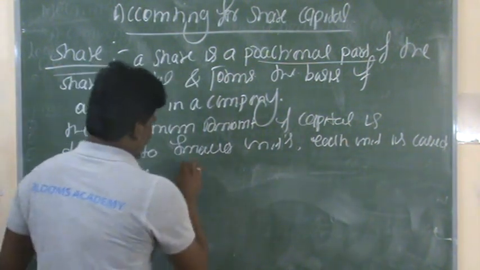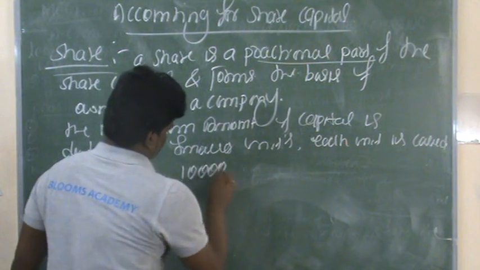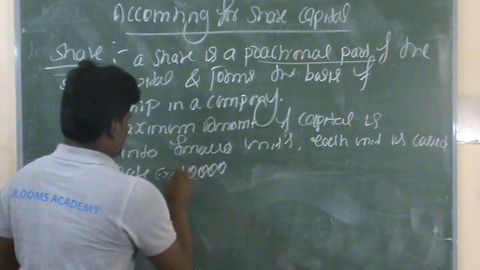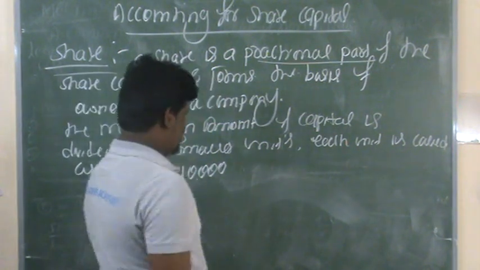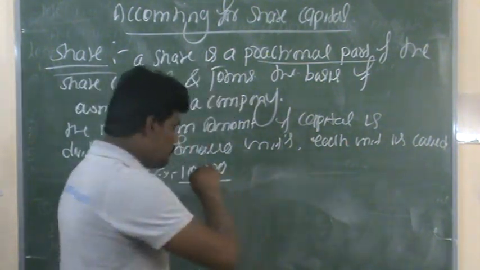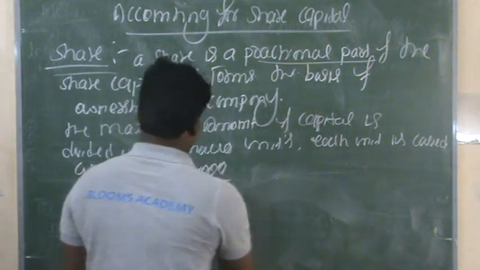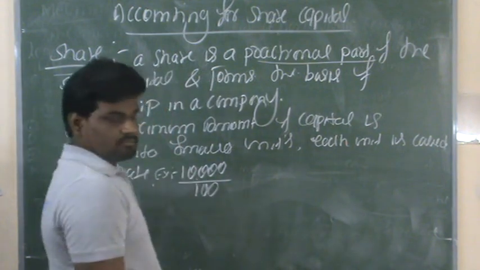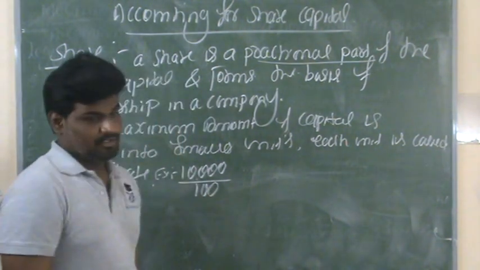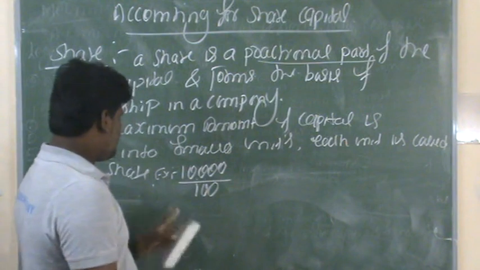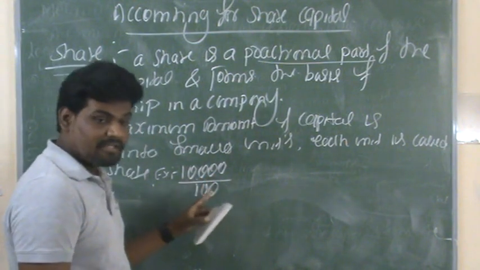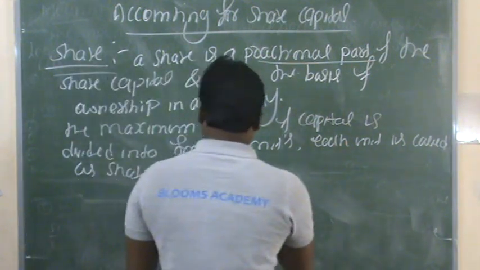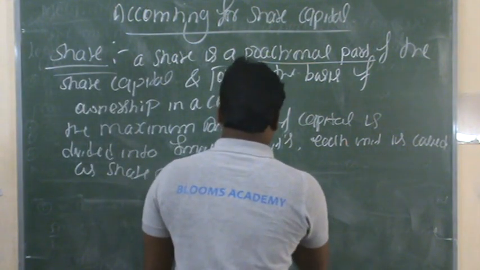Suppose, for example, the capital is divided into 100 units. Each unit is called a share.